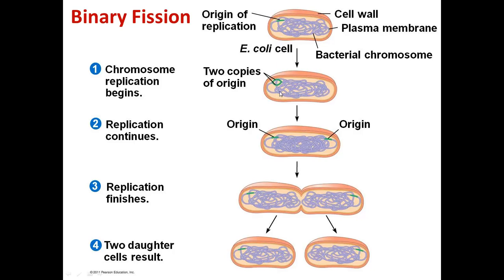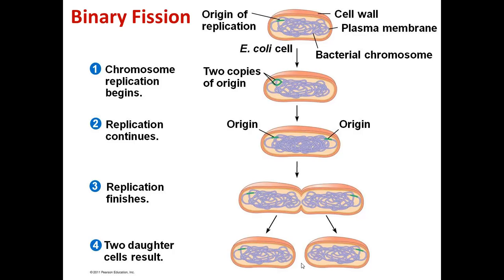So the DNA is replicated beginning at the origin of replication, as you've learned in the DNA replication chapter. Replication continues, and we start separating these two plasmids. So when replication is complete, we have two complete plasmids that have been fully replicated, so two circular DNA structures, and then the cytoplasm is divided and two new daughter cells result. So this is a pretty simple process.